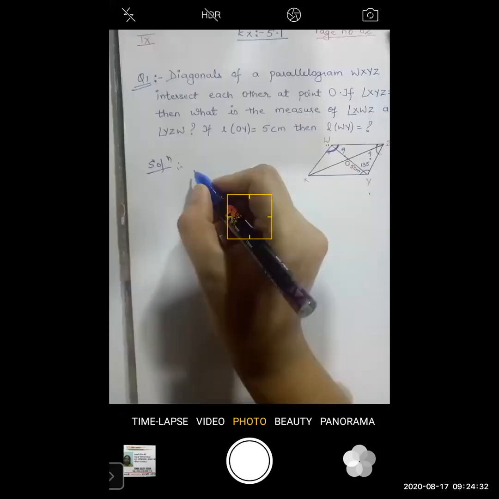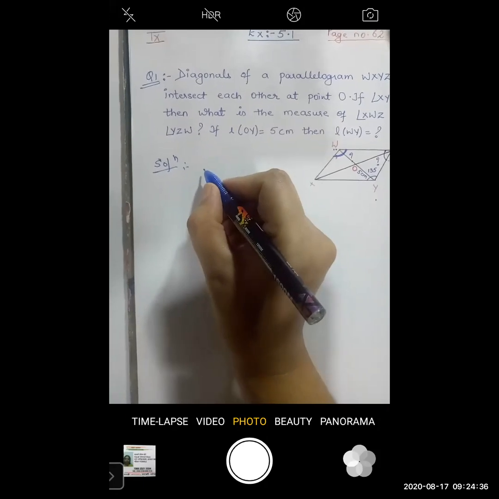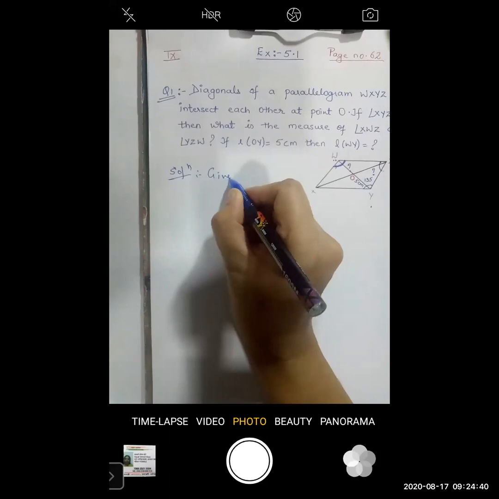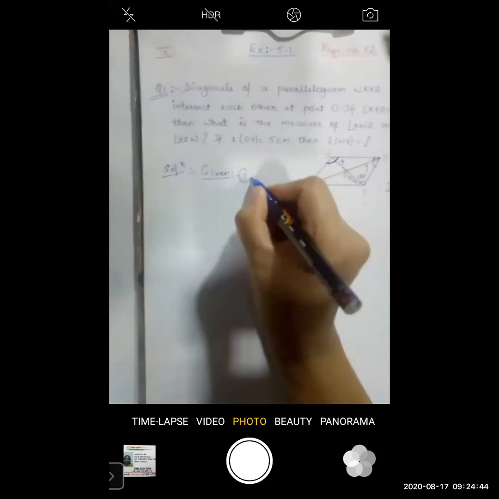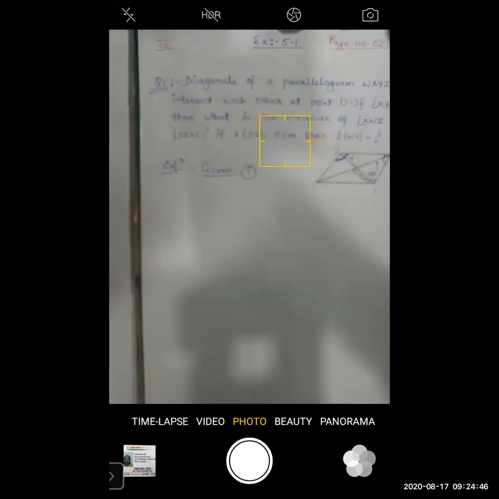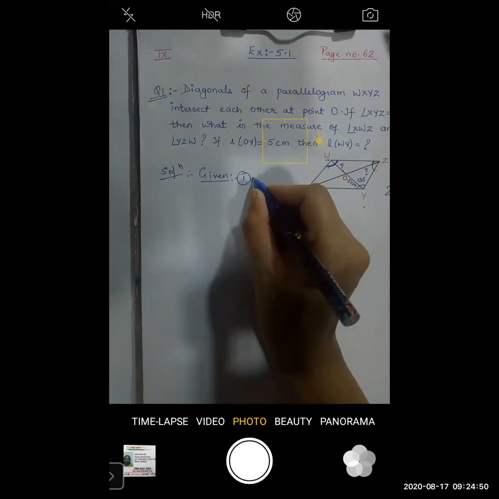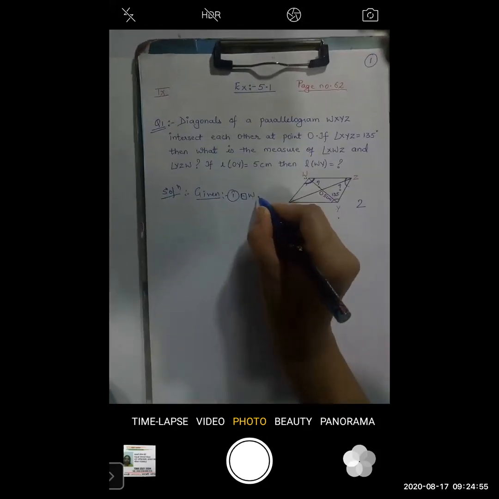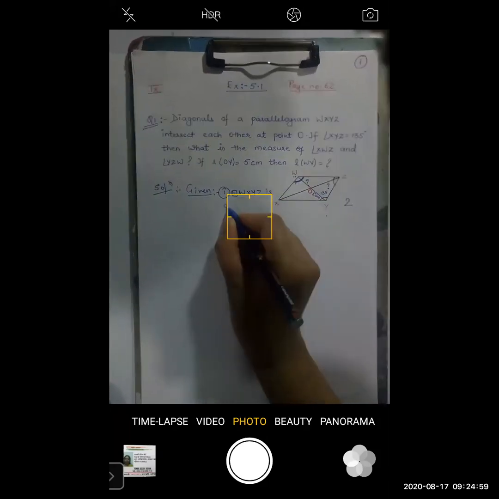Whenever you write the solution, you first have to write what is given. So, the given part. What is the first point? Quadrilateral WXYZ is a parallelogram.